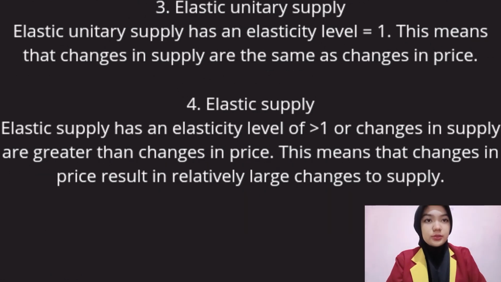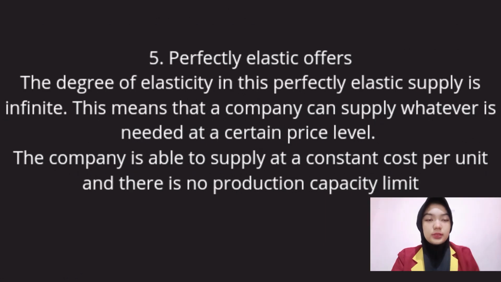3. Unitary elastic supply. Unitary elastic supply has an elasticity level of one. This means that change in supply is the same as change in price. 4. Elastic supply. Elastic supply has an elasticity level of greater than one, or change in supply is greater than change in price. This means that change in price results in a relatively large change to supply.